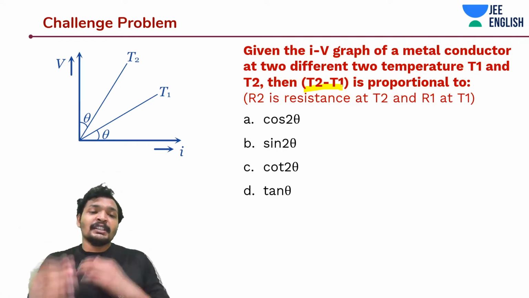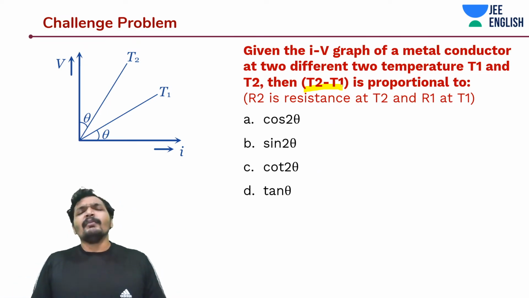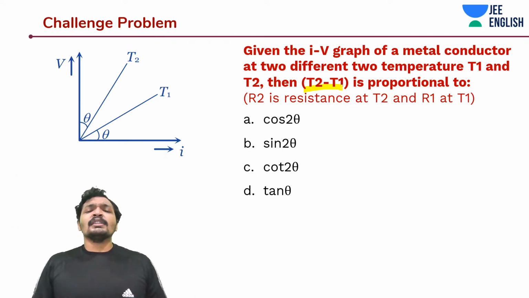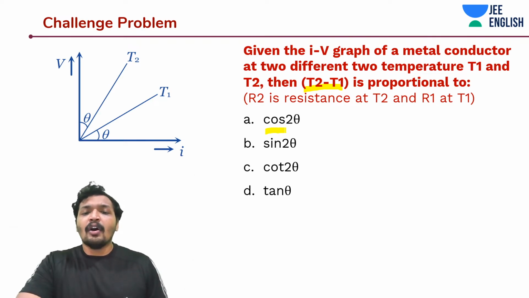So it's a typical question where they give resistances at two different temperatures, and we need to find what kind of value T2 minus T1 gives out. Whether it's proportional to cos 2 theta, sin 2 theta, cot 2 theta or tan theta.